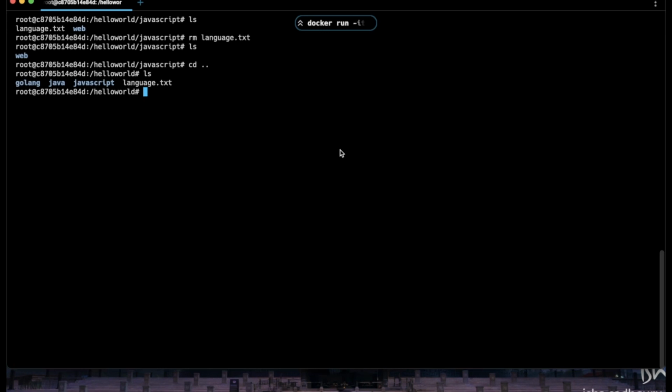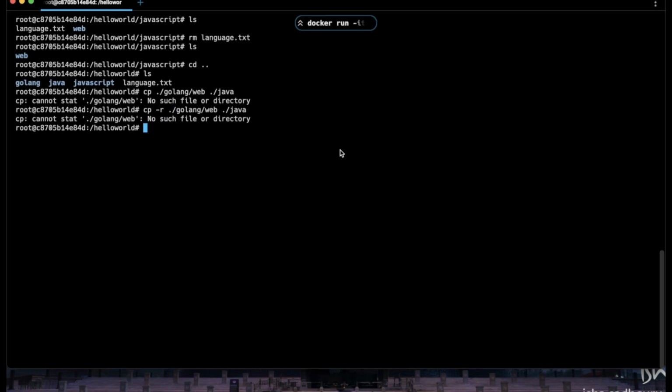So we run cp golang/web and then Java, and we try to copy this to the Java directory. If we hit enter, we won't be able to do that, right? Why are we not able to do it? Okay, this is saying no such file or directory, cannot stat golang/web. So what if we pass a flag called -r, which I think stands for recursive? Let's do that, and still we are not able to see anything.